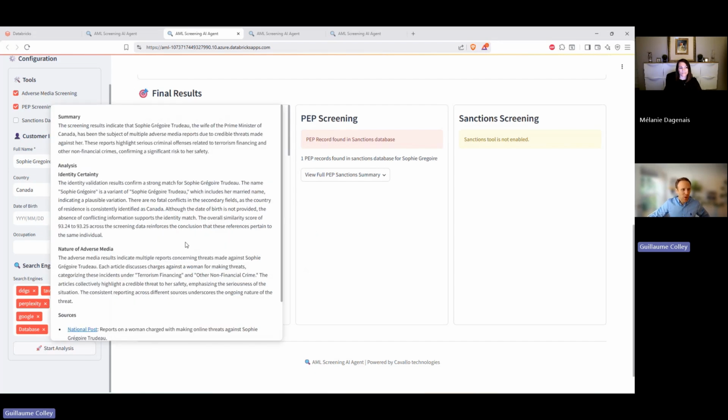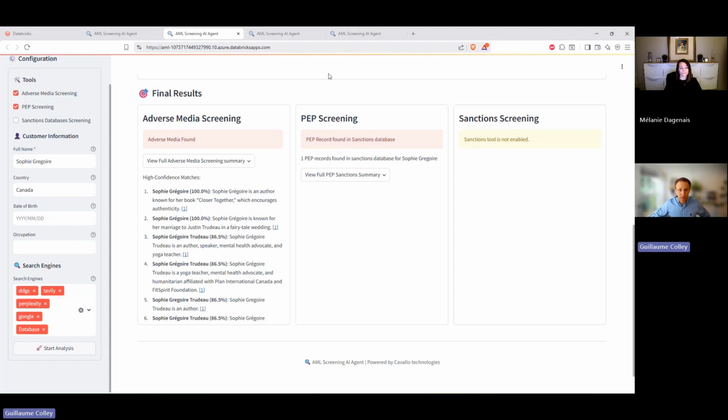However, when you look at the details about that adverse media reports, they were due to credible threats made against her. So quickly, the person reading the summary is like, okay, yes, there's bad things going on, but it's against her and nothing that was found that she did. So that's very interesting. And also the agent found a record in a PEP database.